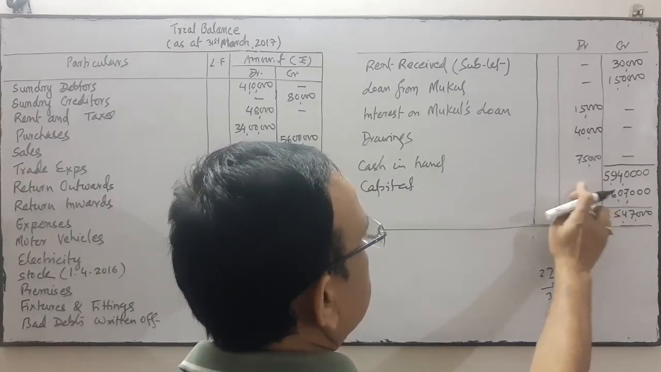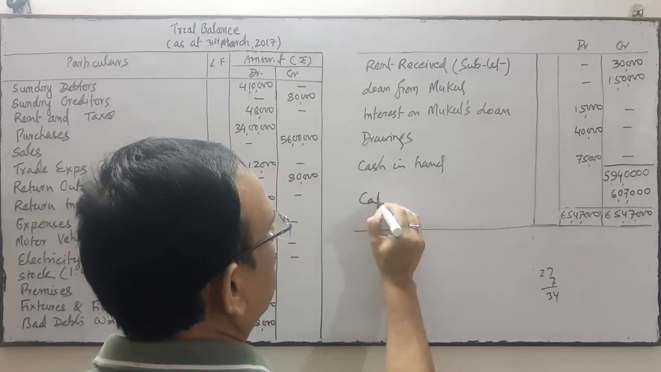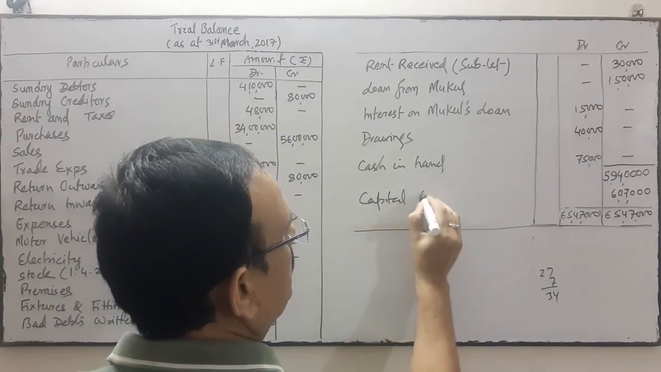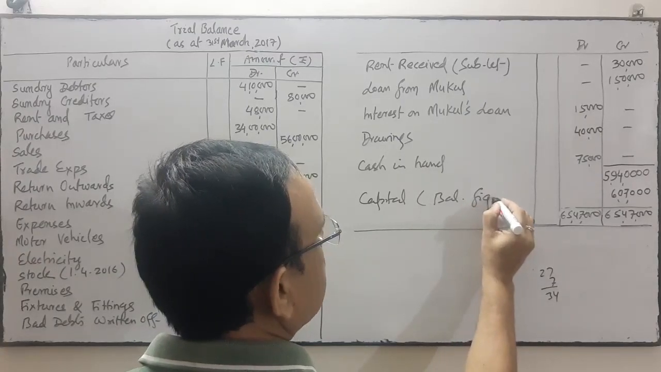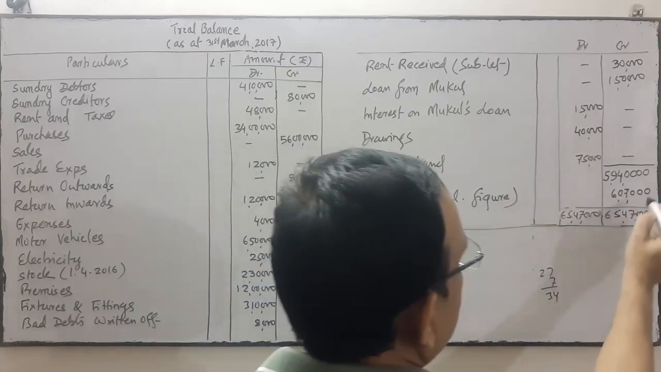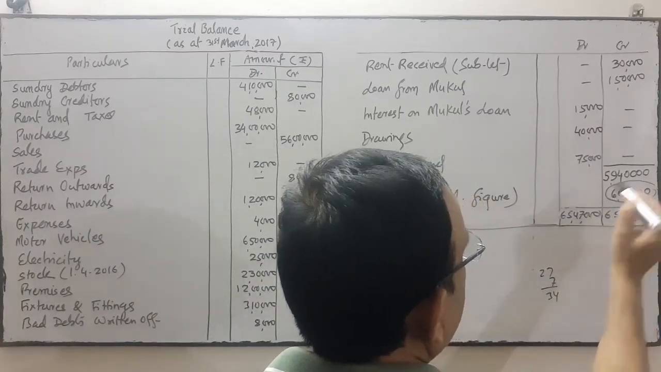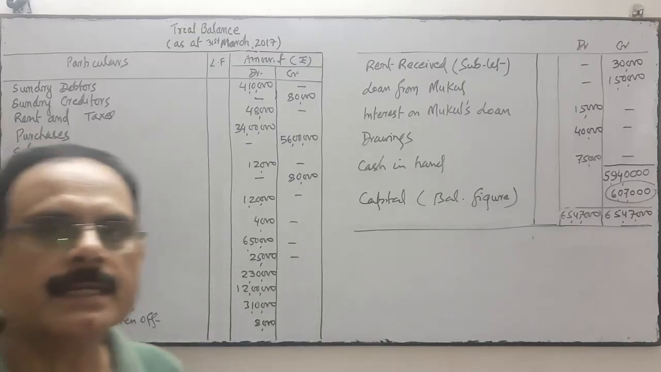This difference indicates your capital. This is calculated through the balancing figure. Okay, this capital is calculated through the balancing figure. The difference amount indicates the capital.